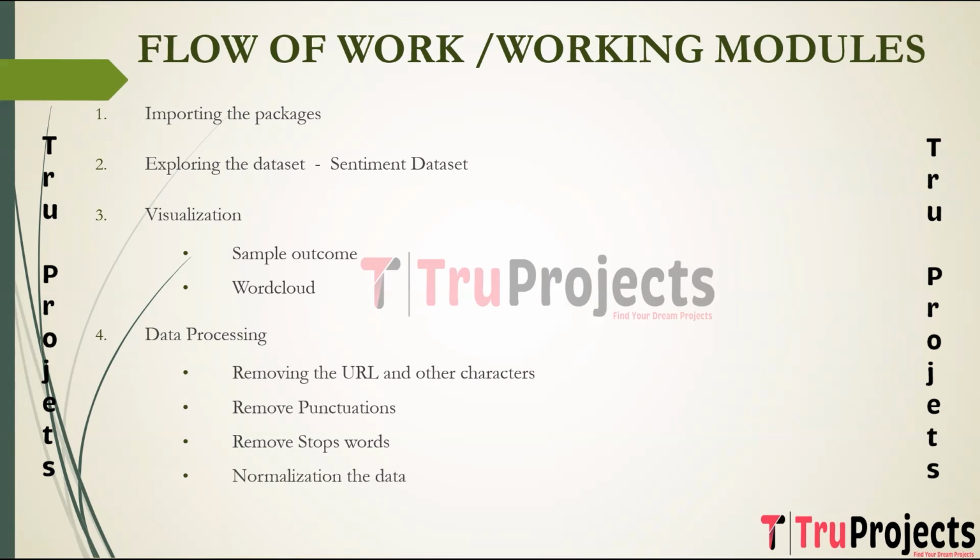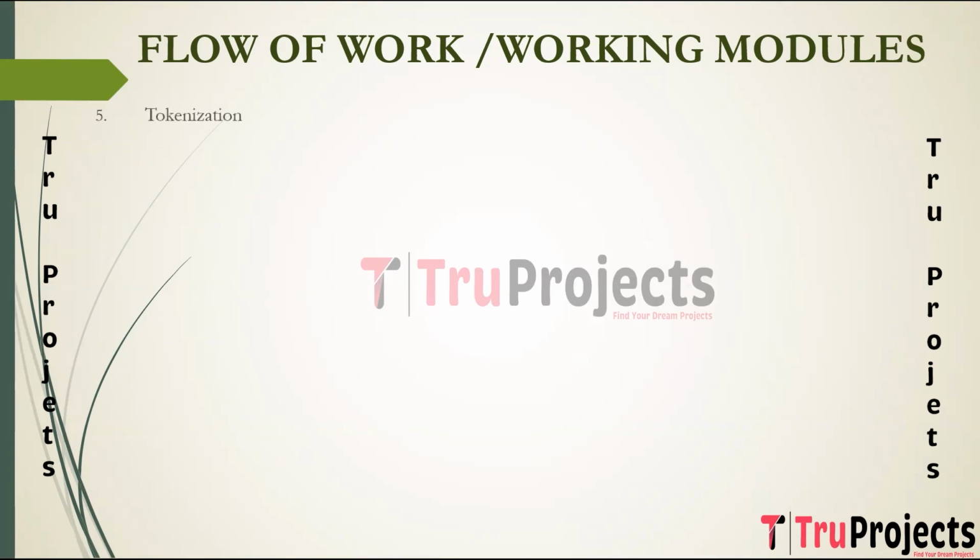Normalization of the data is standardizing the text data to a consistent format. We have tokenized and lemmatized, which is breaking down the sentences into individual words and reducing them to their base or root form. We also vectorize the text, which is converting text data into numerical form, which is essential for machine learning models. The next step is tokenization.